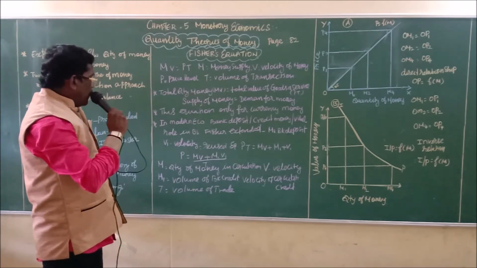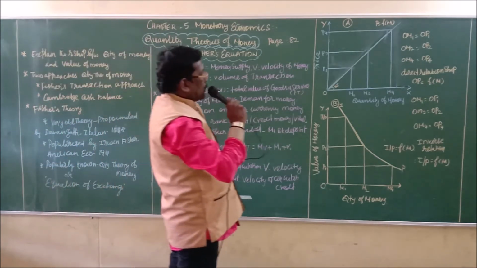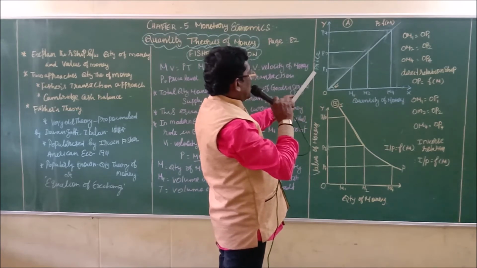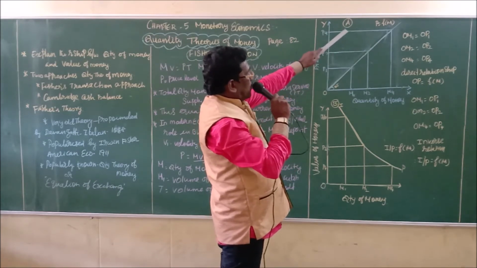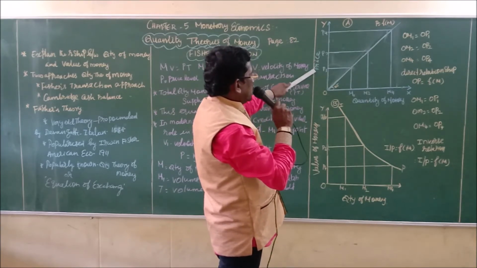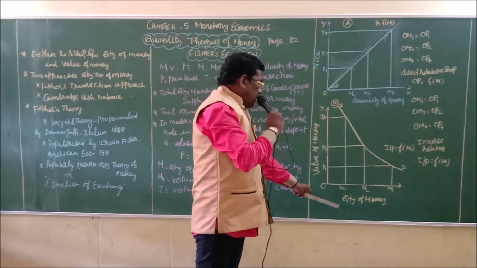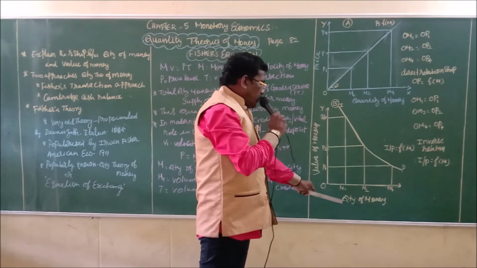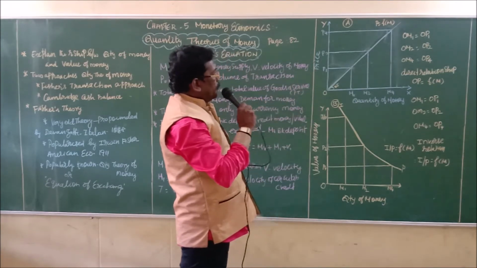Then this theory is explained with two diagrams. Diagram number one explains the relationship between the quantity of money and the price of commodities, or the price of money. The second diagram explains the quantity of money and the value of money. The previous one is the quantity of money and the price level.